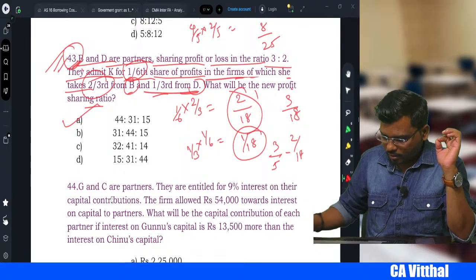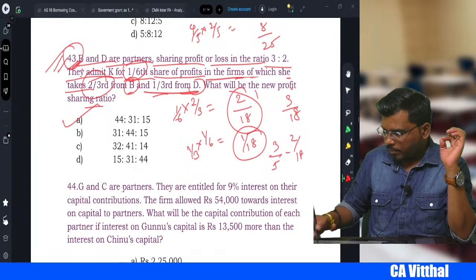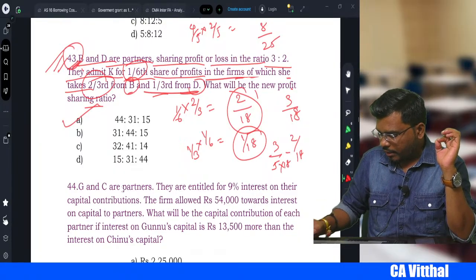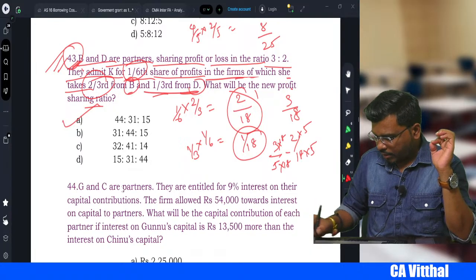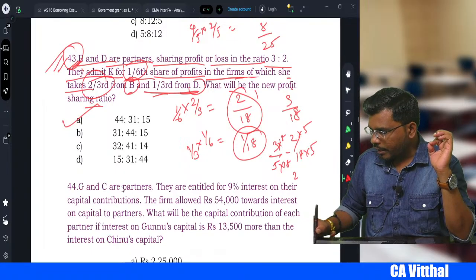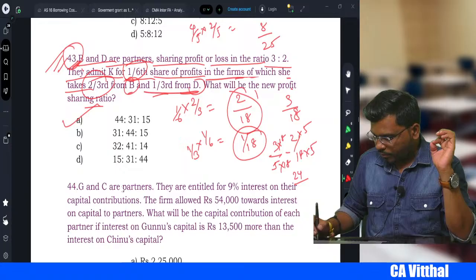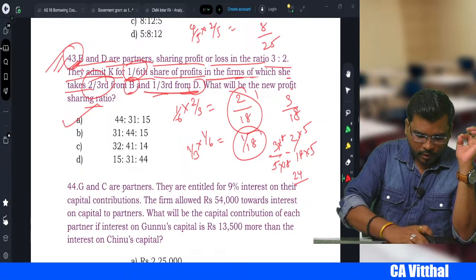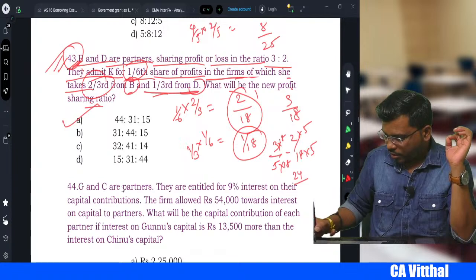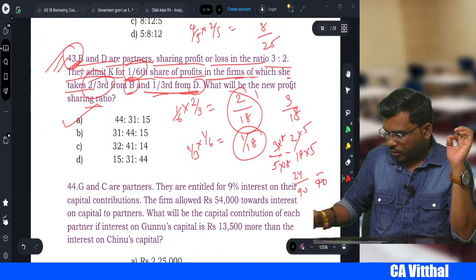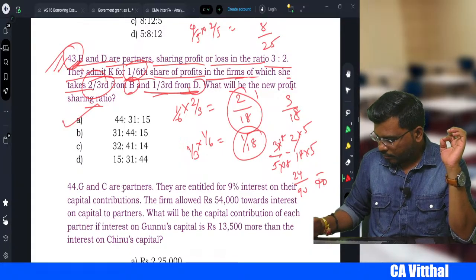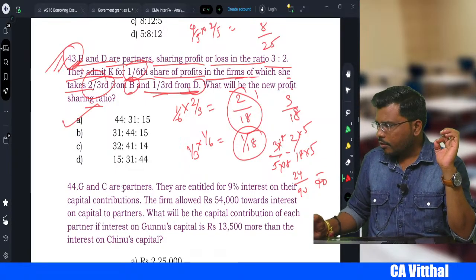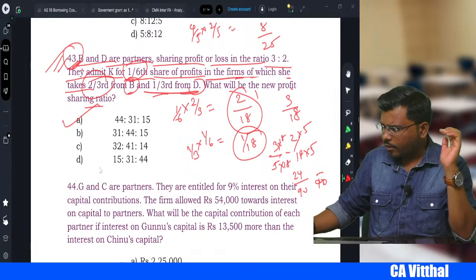Okay, right? Yes, you have to make the base equal. You multiply 18 here, multiply 5 here. I'll do it for 1, so then it will be easy. So 24, yes sir, right? So 24 divided by, 18 into 5 is equal to 90. This will also become 90, right? So you try to solve this sum. This way only it will come, right?